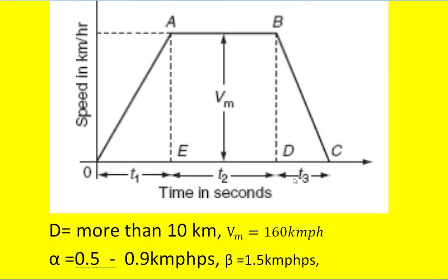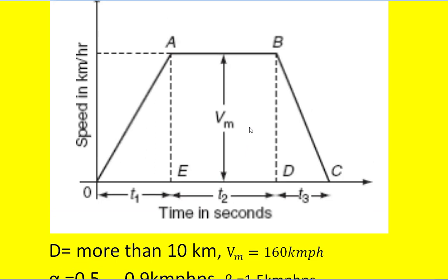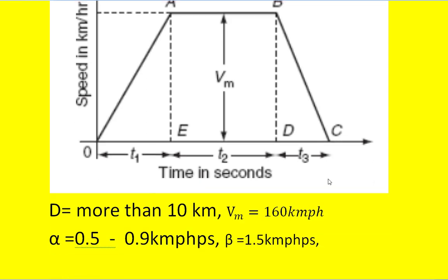So the acceleration period and retardation period are less, whereas the free running period is more. So it is called the mainline service. This is a trapezoidal approximated curve for the mainline service, where we neglect the coasting period, so we go straight to the retardation time.